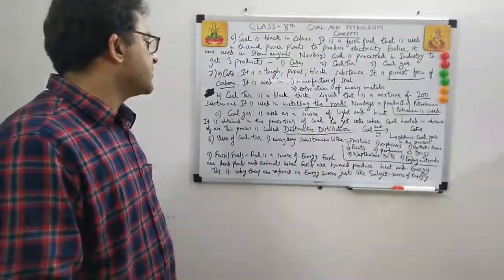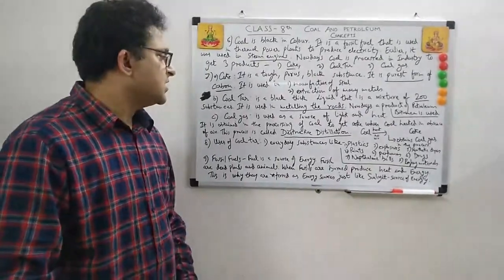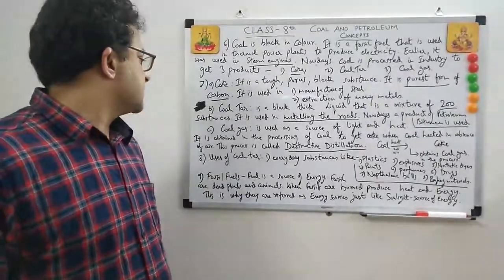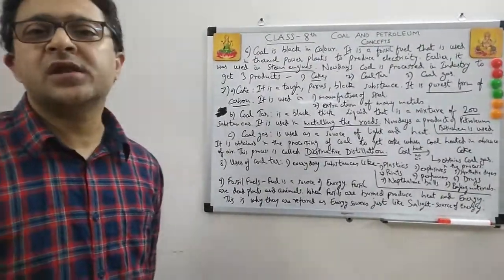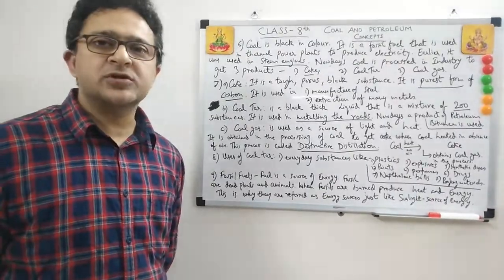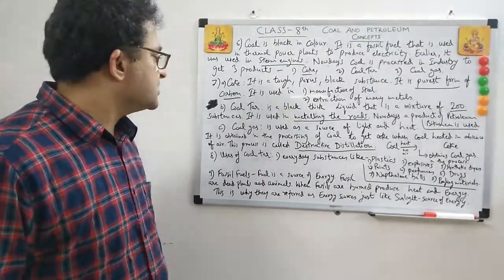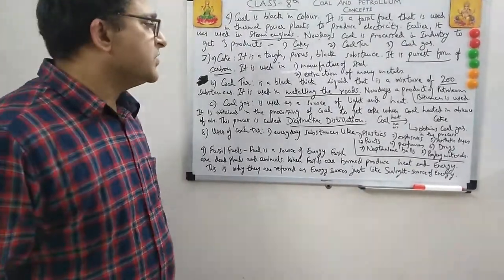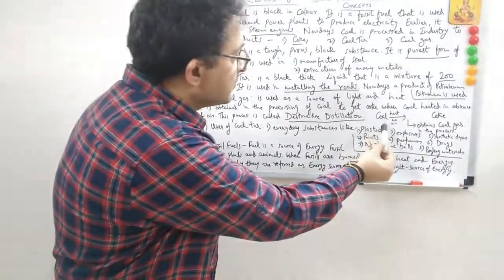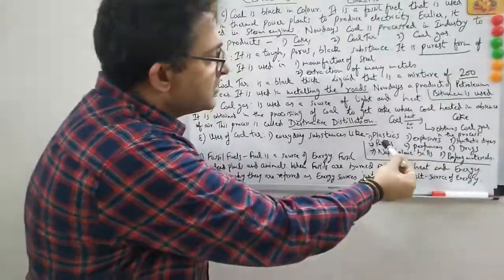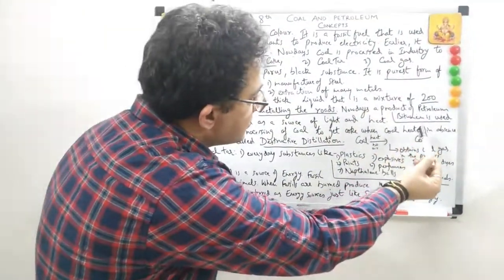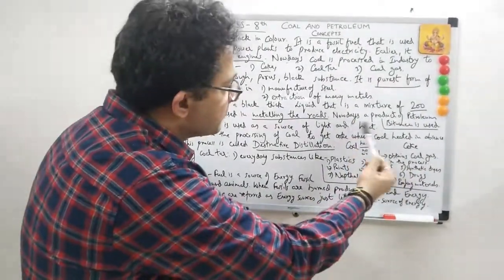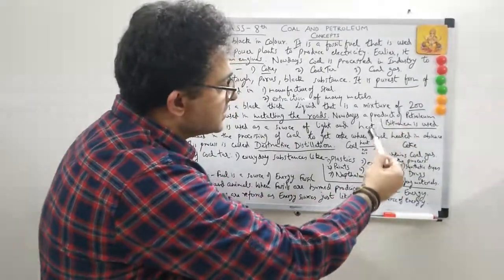If somebody asks you in the examination what is destructive distillation, it is simply a process of heating coal in the absence of air. When you do this, the process is called destructive distillation. What is the relevance of this? When we heat coal in the absence of air, we actually want to obtain coke. But in this process, another byproduct of coal, coal gas, is obtained.